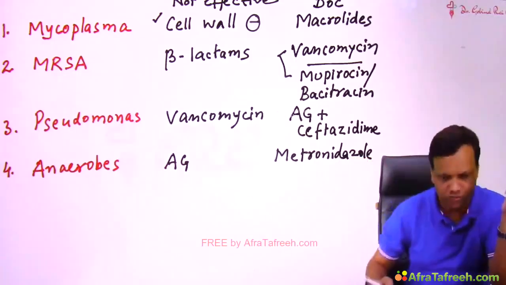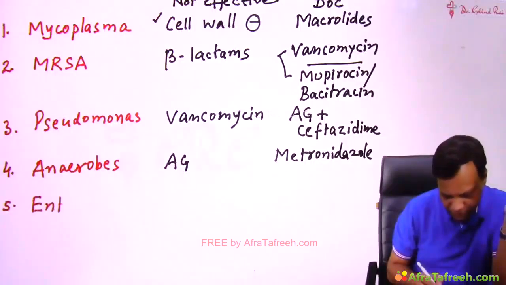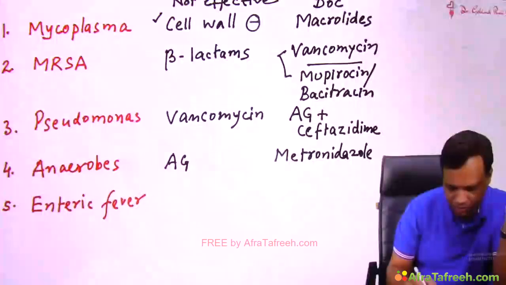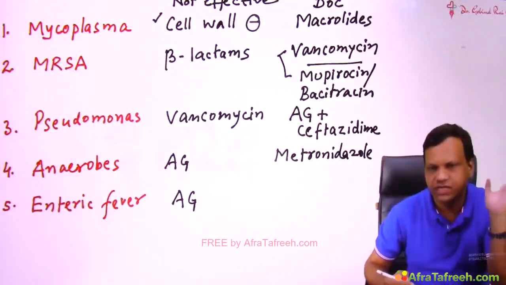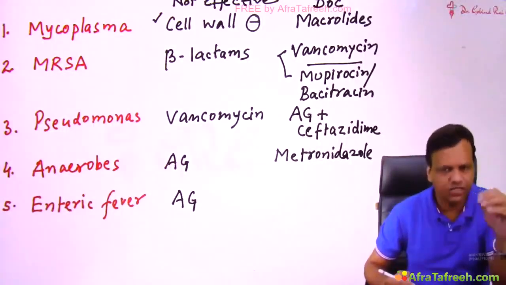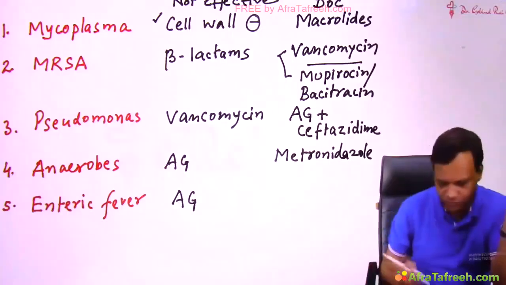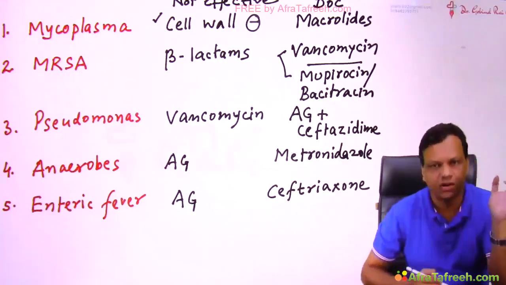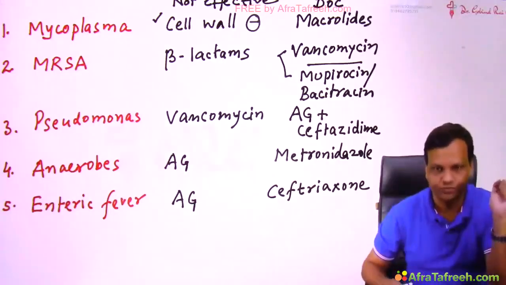we have metronidazole. Then lastly, for enteric fever, for typhoid fever, which drug is not effective? The answer is again aminoglycosides. Aminoglycosides are not effective against enteric fever. They are effective against most of the gram-negative organisms, but not against Salmonella. The drug of choice for enteric fever is ceftriaxone. Ceftriaxone is the drug of choice. Aminoglycosides are not effective. So these are the not effective drugs, which are very important for MCQs.